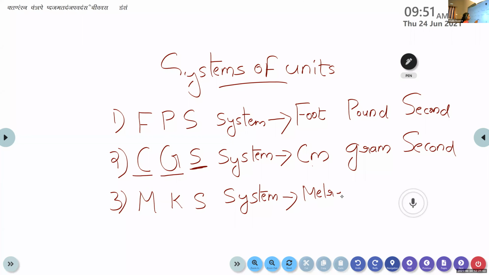K for kilogram. Yes, kilogram. And S for second. And almost all over the world, people usually follow the MKS system. Meter is used to express the length, kilogram is used to express the mass, and second is used to express the time.